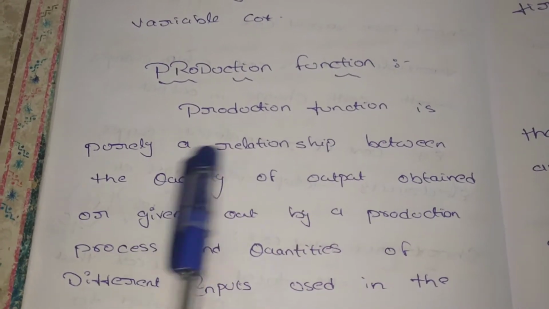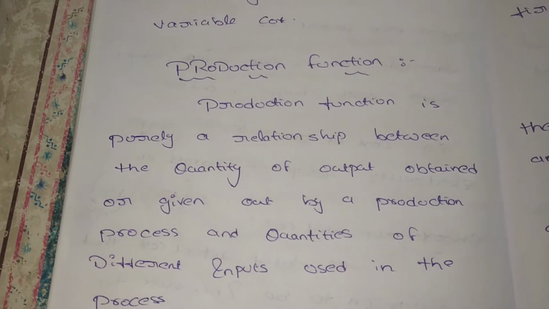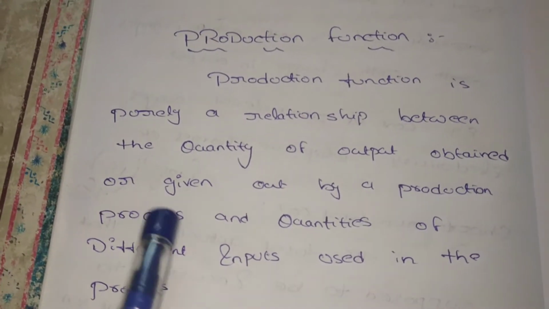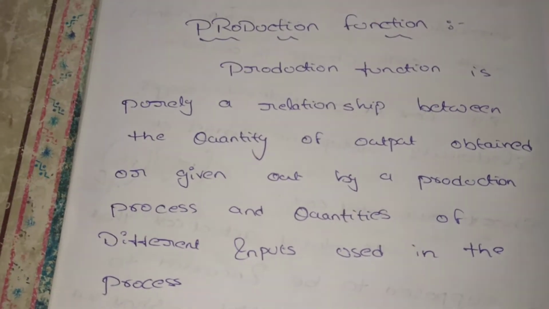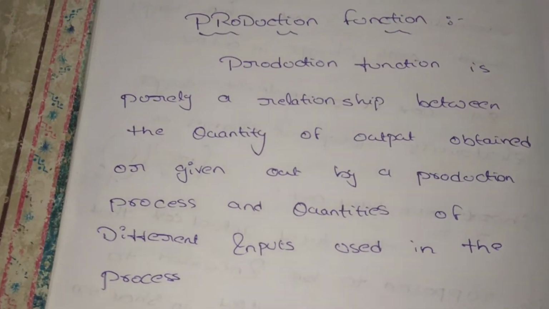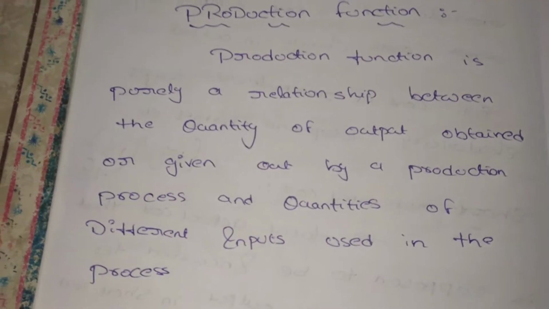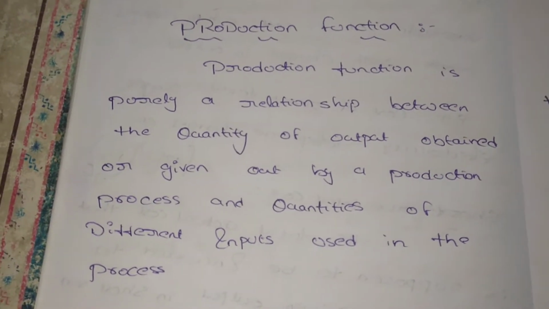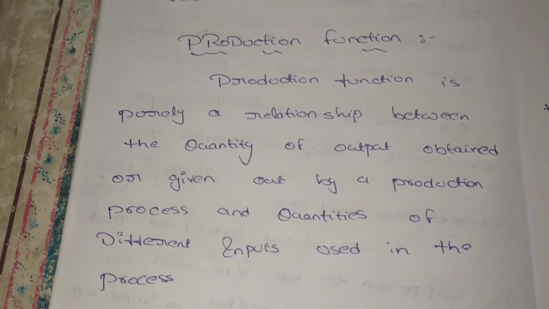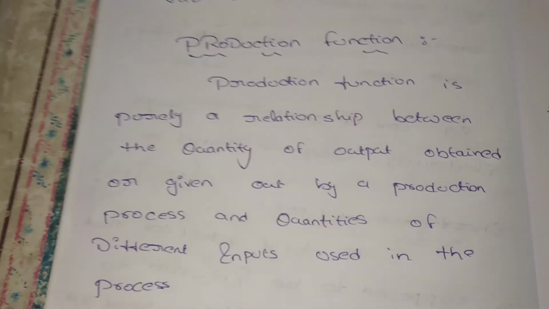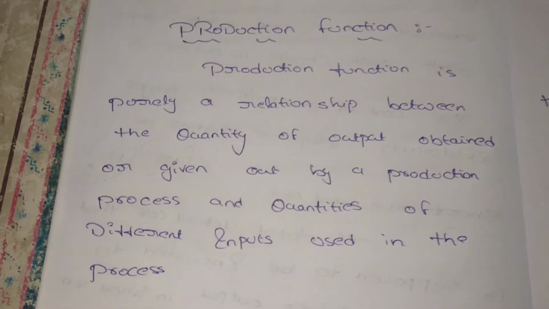Production function is purely a relationship between the quantity of output obtained, what output we are achieving at the end of the production, given out by a production process, which production process we are using, and quantities of different inputs used in this process. What are the different inputs used in the process for achieving the output? Production function shows the relationship between the quantity of inputs we are using for the process and what output we are achieving.